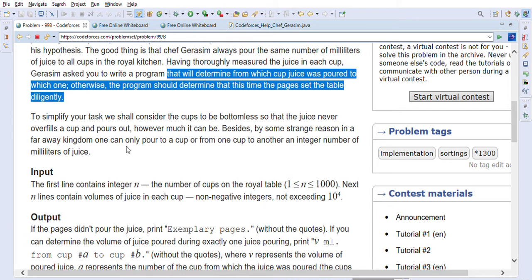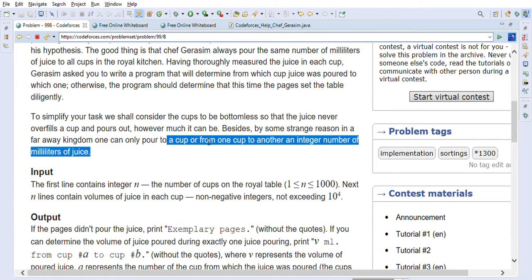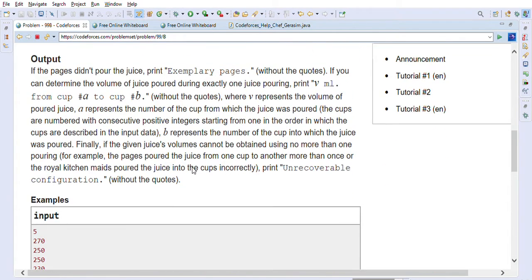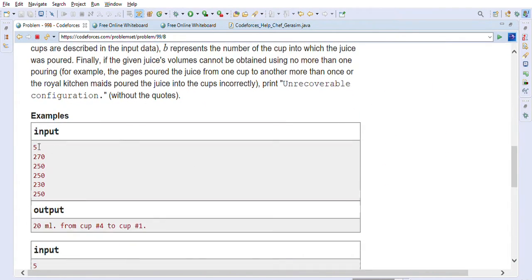To simplify your task, we shall consider the cups to be bottomless so that the juice never overfills a cup and pours out, however much it can be. Besides, for some strange reason, in a faraway kingdom, one can only pour to a cup or from one cup to another an integer number of milliliters of juice. So this is the condition they have given us, and then the input. This is the first example they have given us.